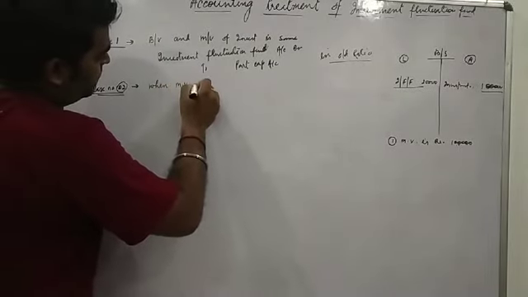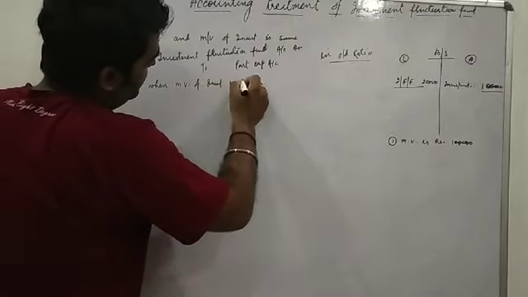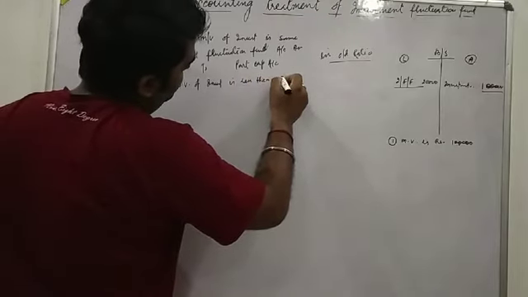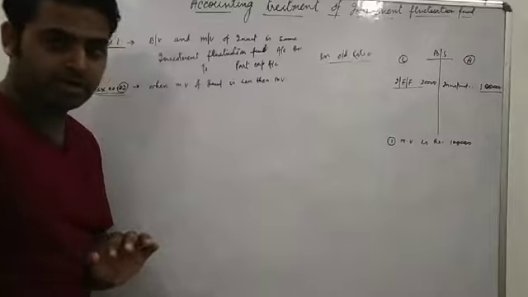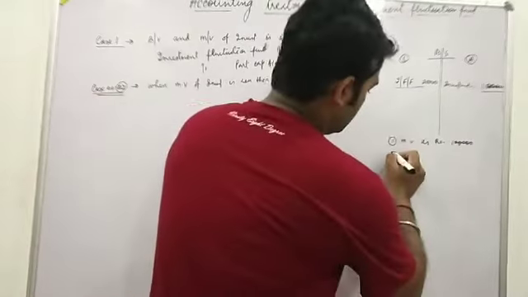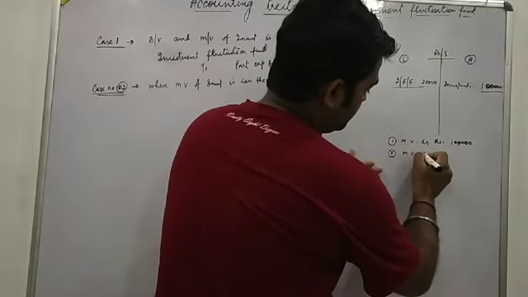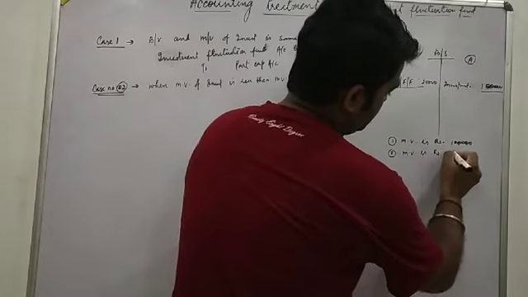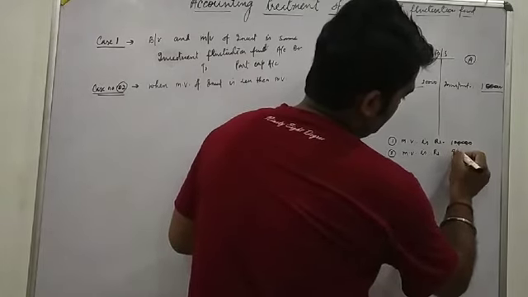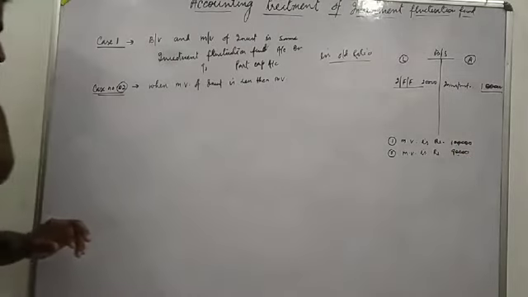Suppose in case number 2, market value is rupees 80,000, 90,000, sorry. Okay, 90,000.